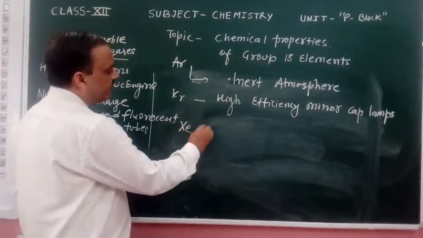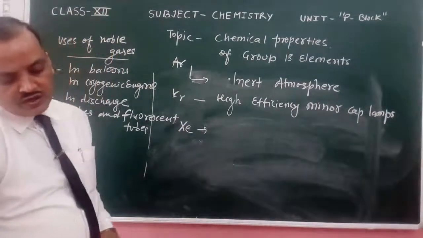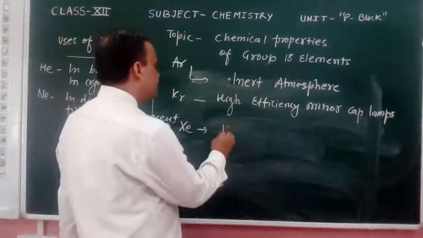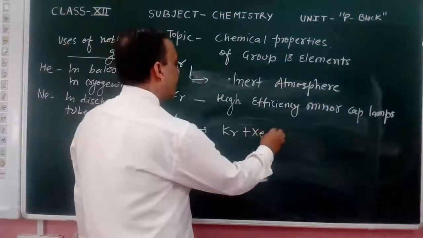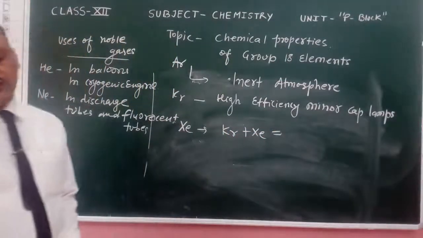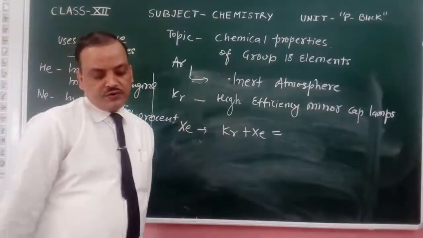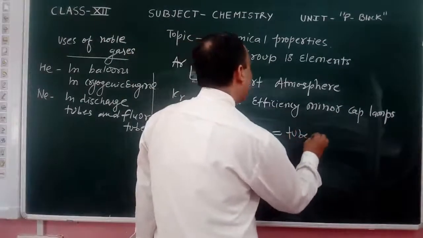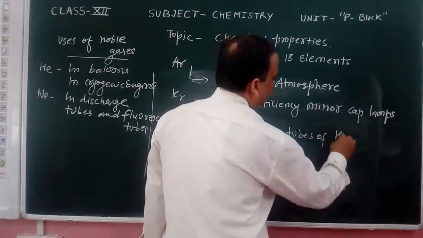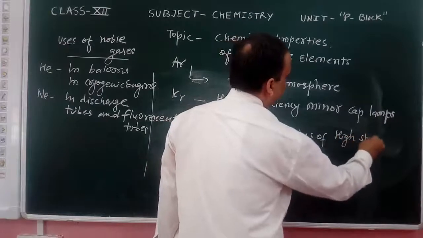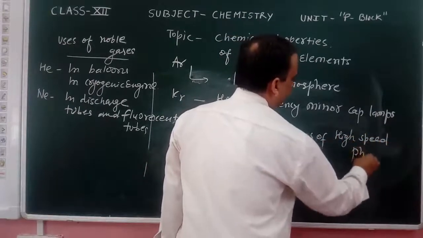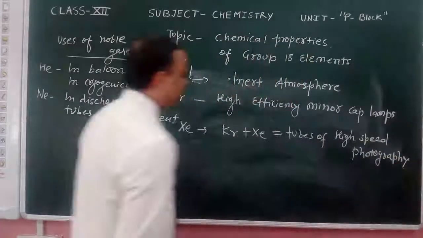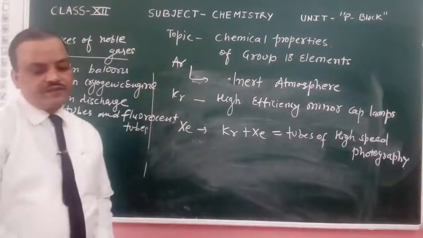Another use is of xenon: a mixture of krypton and xenon is used in tubes for high speed photography.